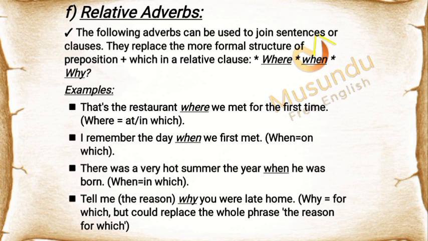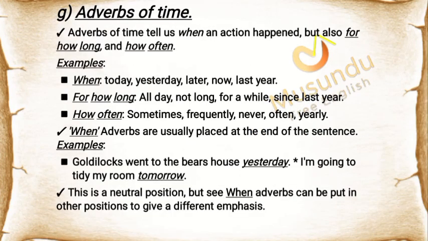There was a very hot summer the year when he was born, when equals in which. Tell me the reason why you were late home. Why equals for which, but could replace the whole phrase, the reason for which. G. Adverbs of time. Adverbs of time tell us when an action happened, but also for how long, and how often. Examples, when: today, yesterday, later, now, last year.